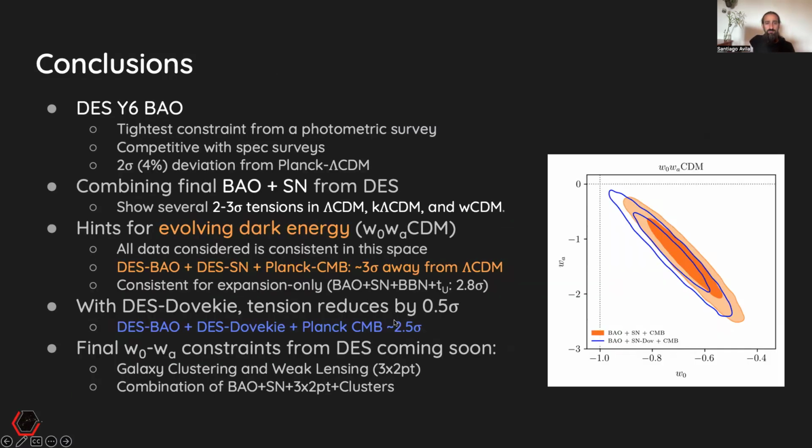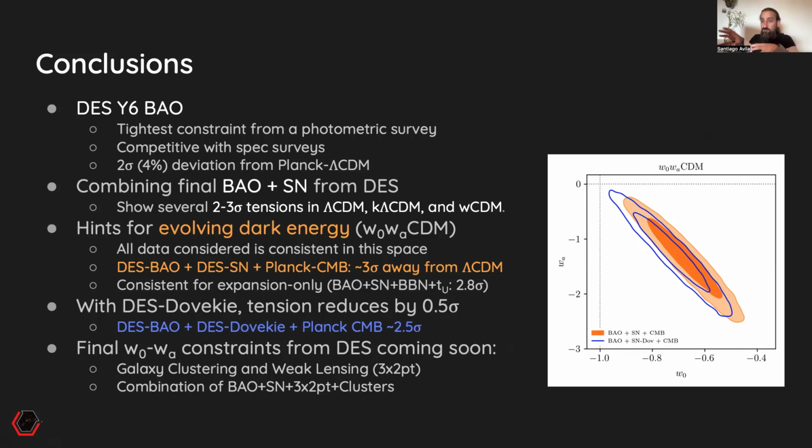Okay, so in conclusions, DES-BAO is the tightest constraint from a photometric survey on the angular BAO. It's competitive with spectroscopic surveys, although those also give us some radial measurements. It's 2 sigma or 4% below the Planck CMB prediction. When we combine our BAO with supernovae from DES, they actually push in different directions in the parameter space. One prefers high omega matter, the other prefers low omega matter.